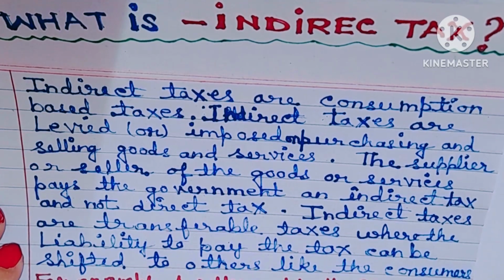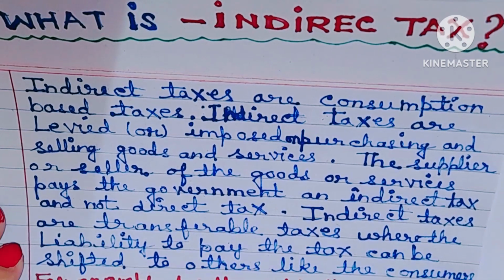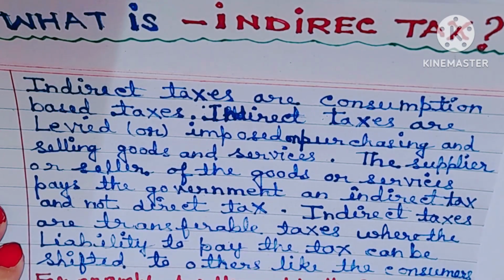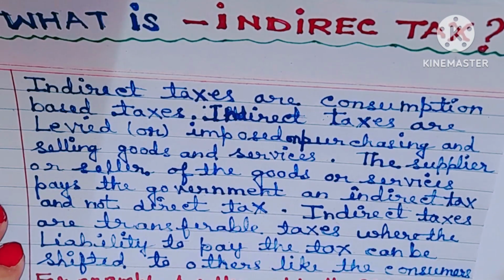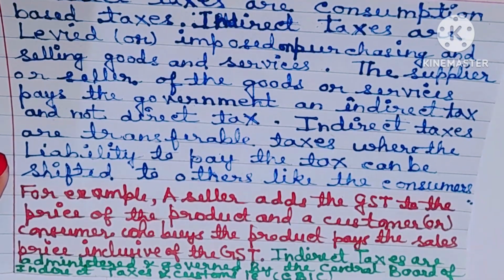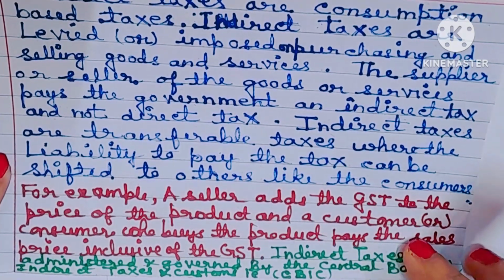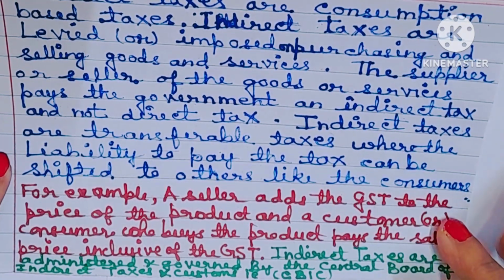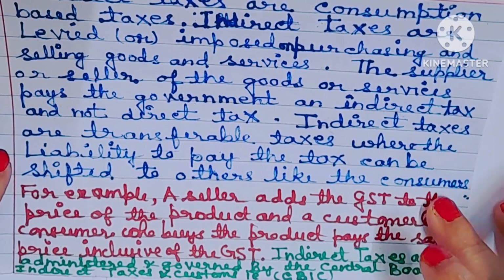Indirect taxes are consumption-based taxes. Indirect taxes are levied or imposed on purchasing and selling goods and services. The supplier or seller of the goods or services pays the government an indirect tax, not direct tax. Indirect taxes are transferable taxes where the liability to pay the tax can be shifted to others like the consumers or customers. I have already shown you with an example.